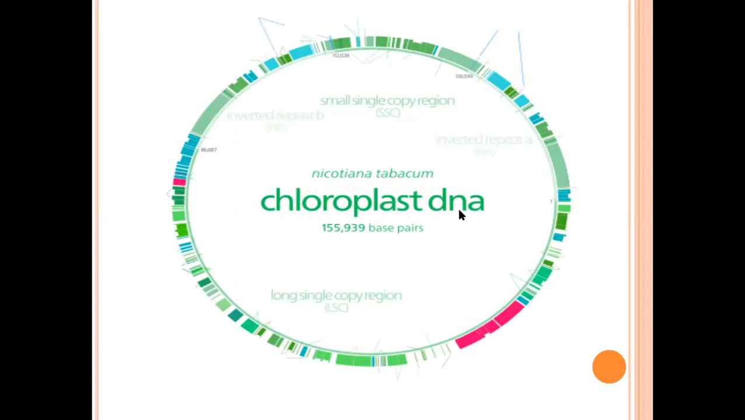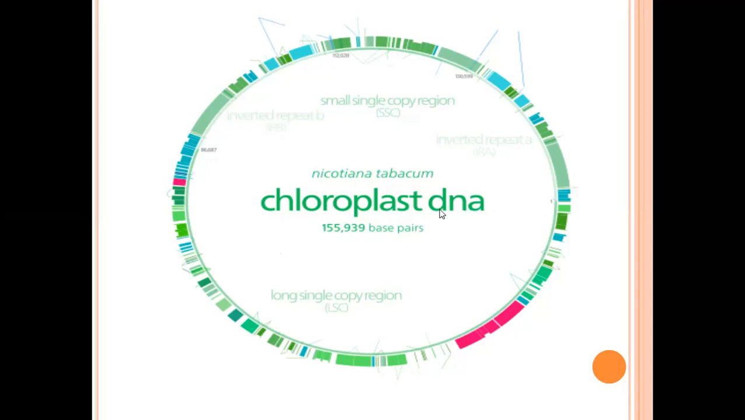This chloroplast DNA controls the chloroplast activities. The chloroplast activities are controlled by the chloroplast DNA as well as nuclear DNA. The chloroplast DNA contains 120 to 155 kilo base pairs. It is a circular DNA.